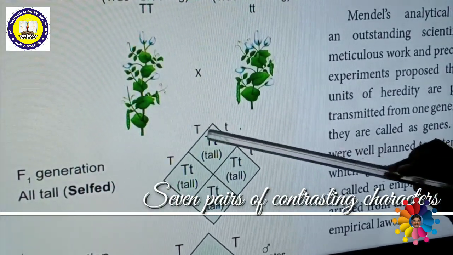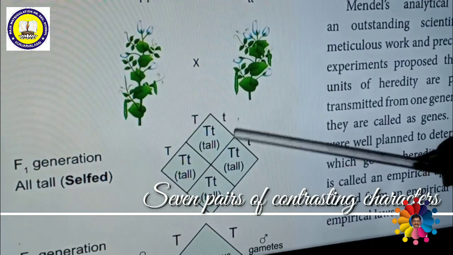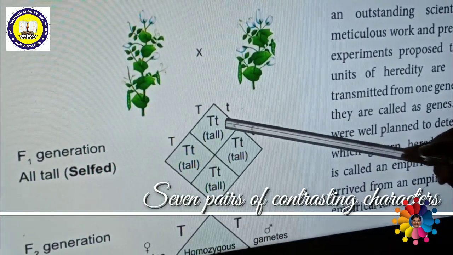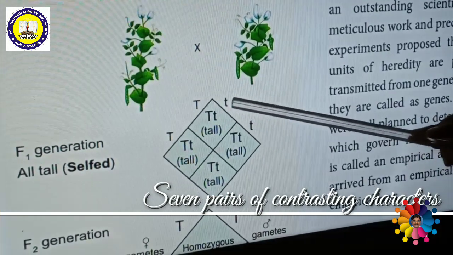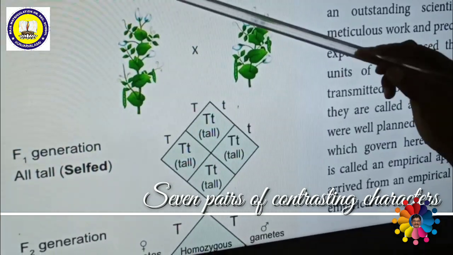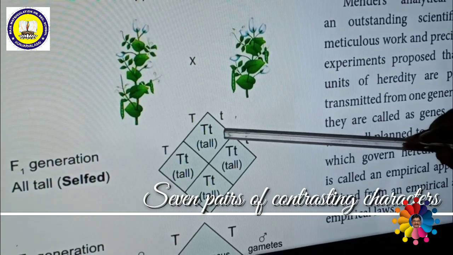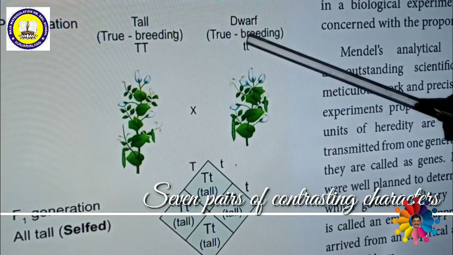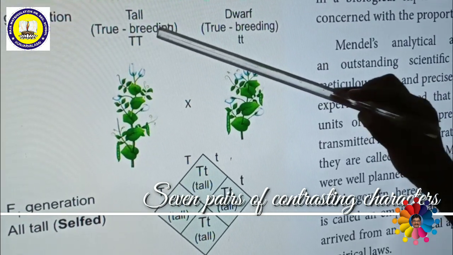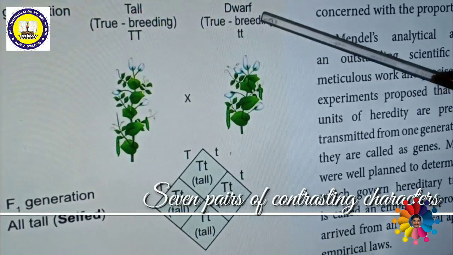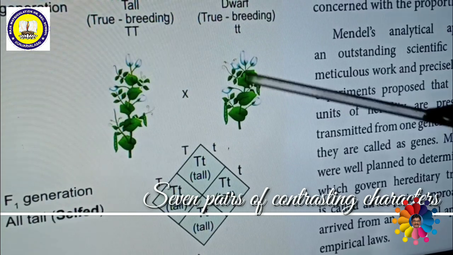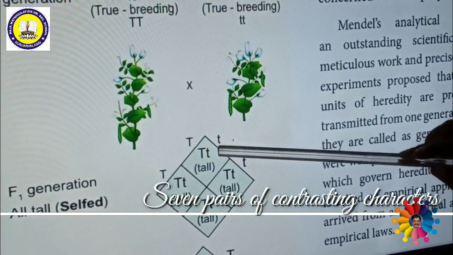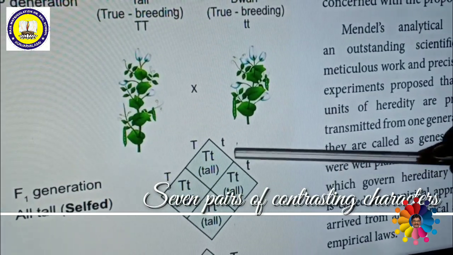This is heterozygous. Why is it called heterozygous? Because one is capital T and another one is small t. These are different alleles. Capital T is one type of allele, small t is another type of allele. Here both are the same type of allele, and these are also the same type of allele. If it is the same type of allele, these are called homozygous. But this has two different types of allele, hence it is called heterozygous.